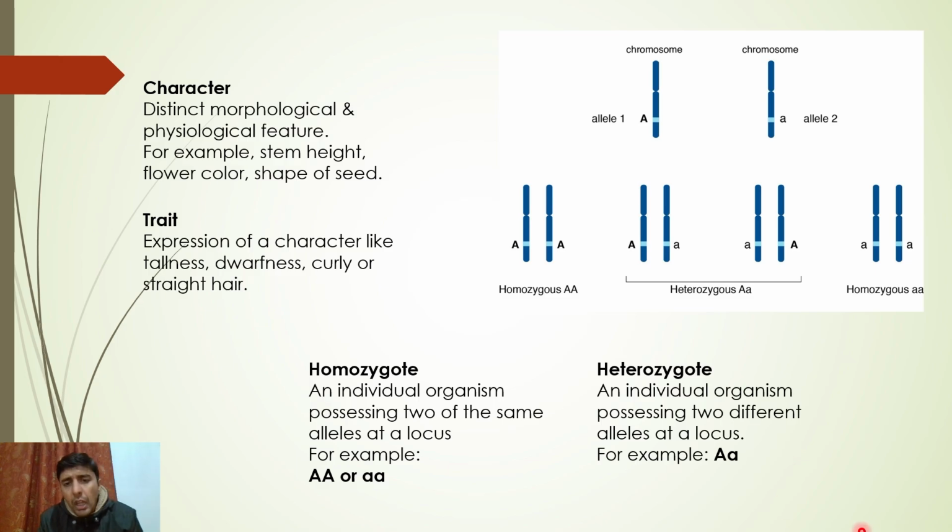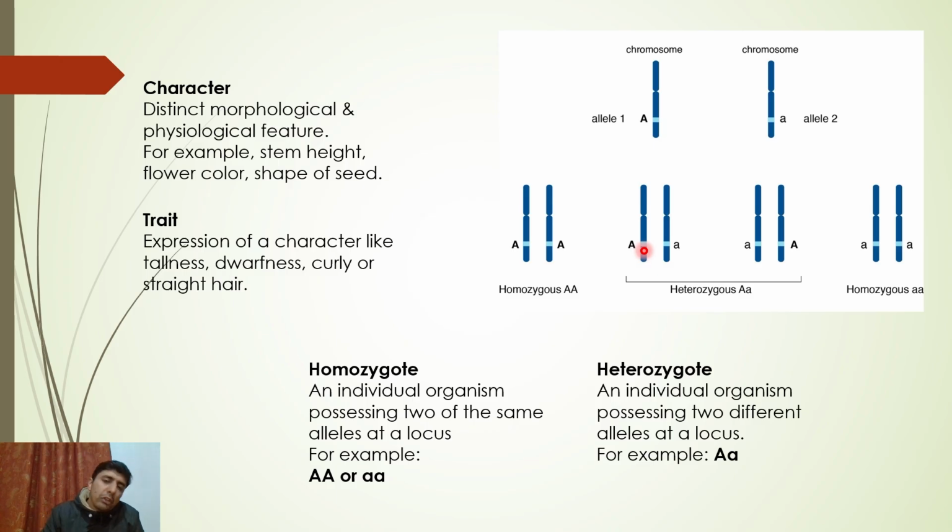So moving on. If you take from a previous slide, we discussed the allele. Alleles can be homozygous or alleles can be heterozygous. Homozygous means an individual possessing two of the same alleles at a locus. If these two alleles are same, these are homozygous. If they have two different alleles, they are called as what? Heterozygous.